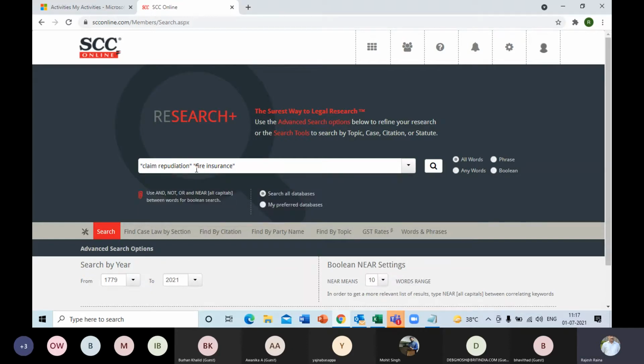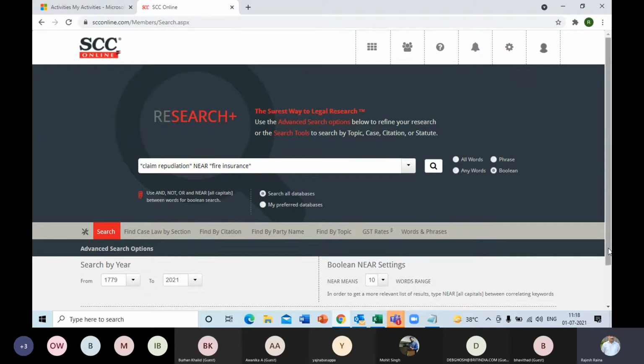Okay. Claim repudiation and fire insurance. And if I want these to be part of a sentence, I want them to be searched nearby. I'll put one near operator in between. And this is a Boolean operator which will search for these two correlating words in the vicinity of 10 words.